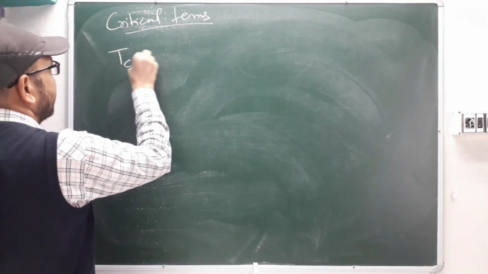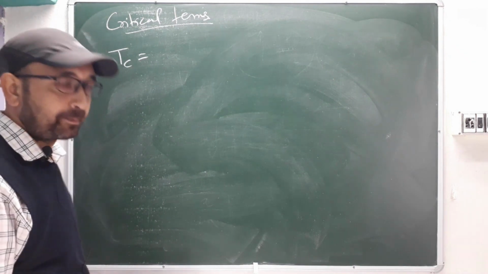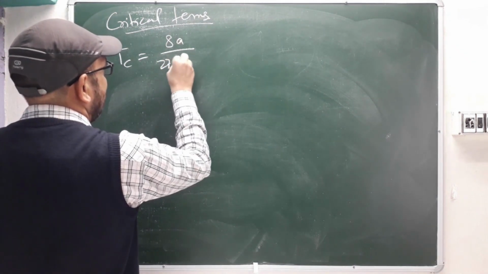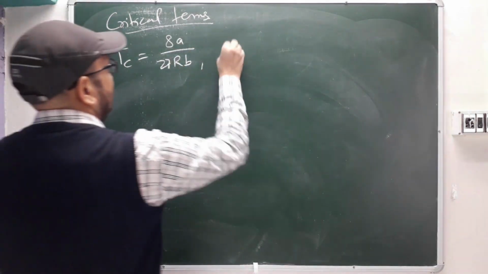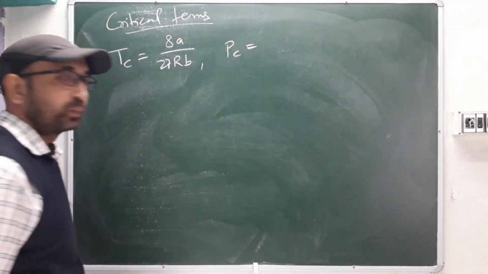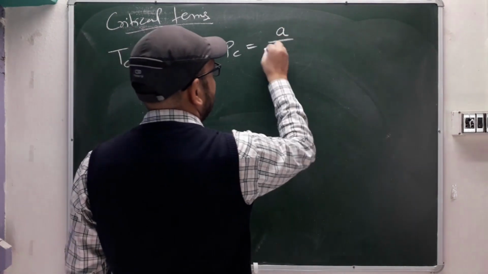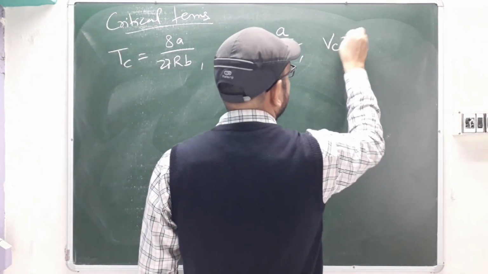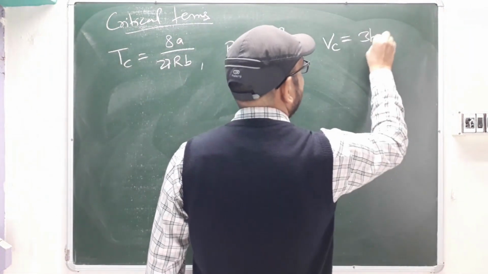First we'll see T_C, the critical temperature, which is 8a by 27Rb. Then for P_C, the critical pressure, it is a by 27b squared. Then for V_C, the critical volume, it is 3b.